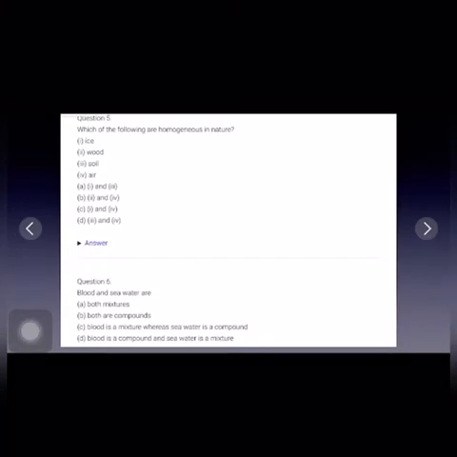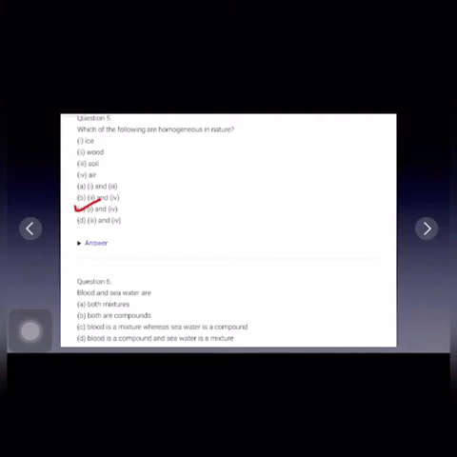Next is: which of the following are homogeneous mixtures? First is ice, second is wood, third is soil, fourth is air. So out of these, ice and air are homogeneous mixtures. So C is the correct answer. Homogeneous mixtures are basically the mixtures whose composition is uniform in nature, uniform throughout.